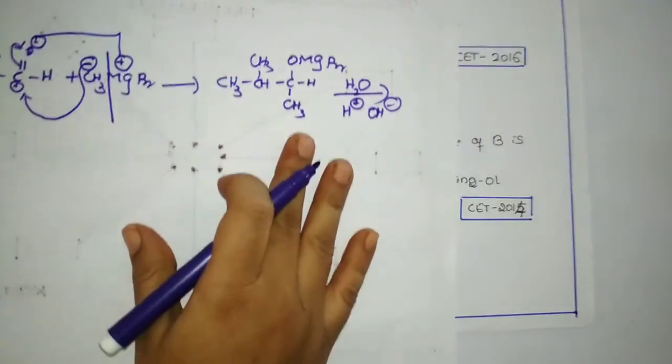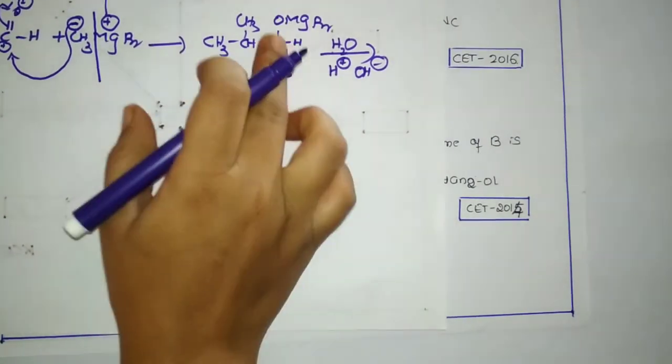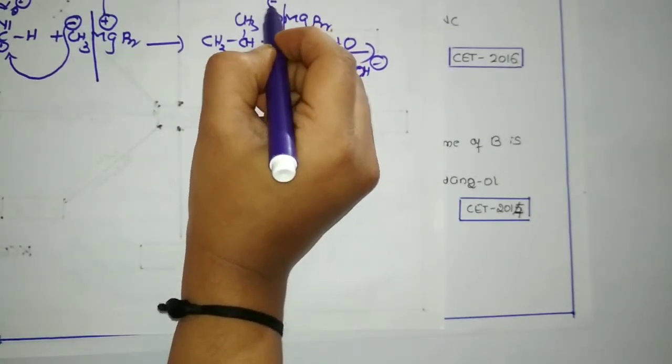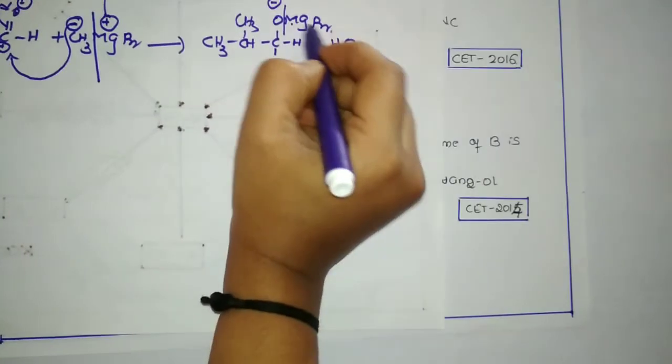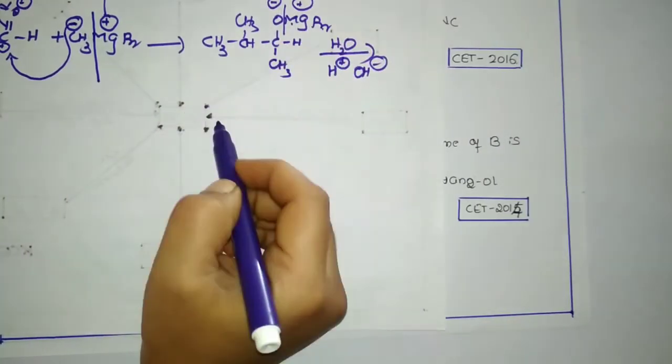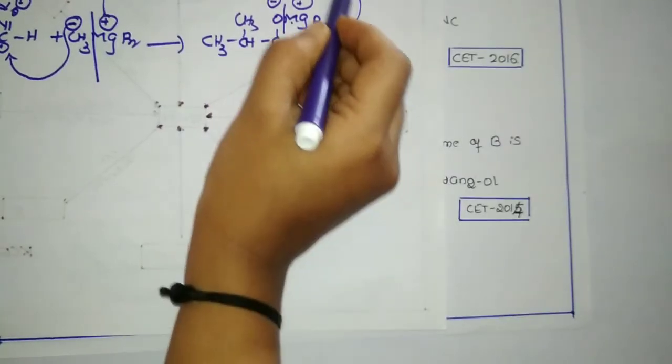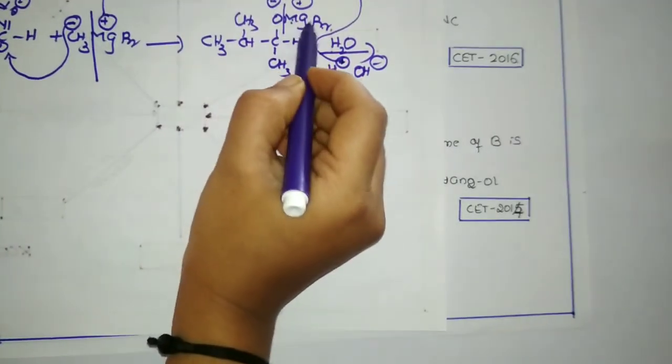Here again a polarity occurs, with oxygen being highly electronegative and this magnesium bromide being the highly positive part. So H plus from the water will combine with this oxygen and this MgBr will come out with OH minus.